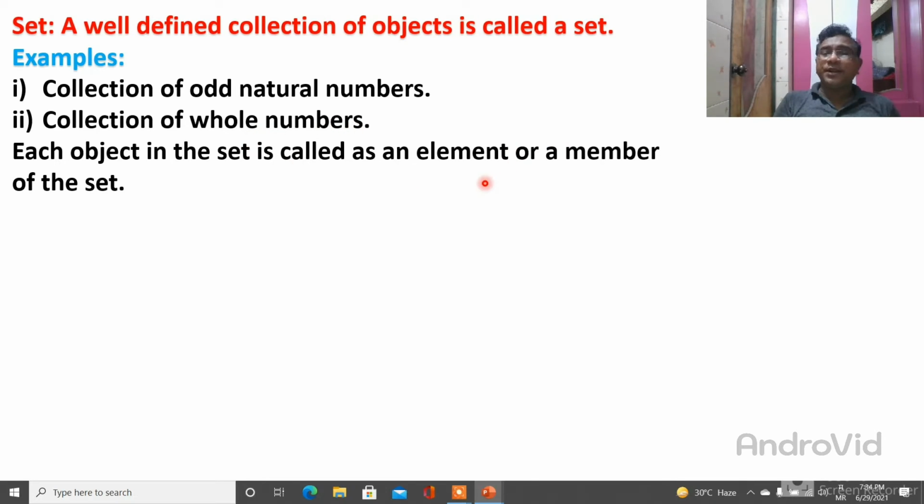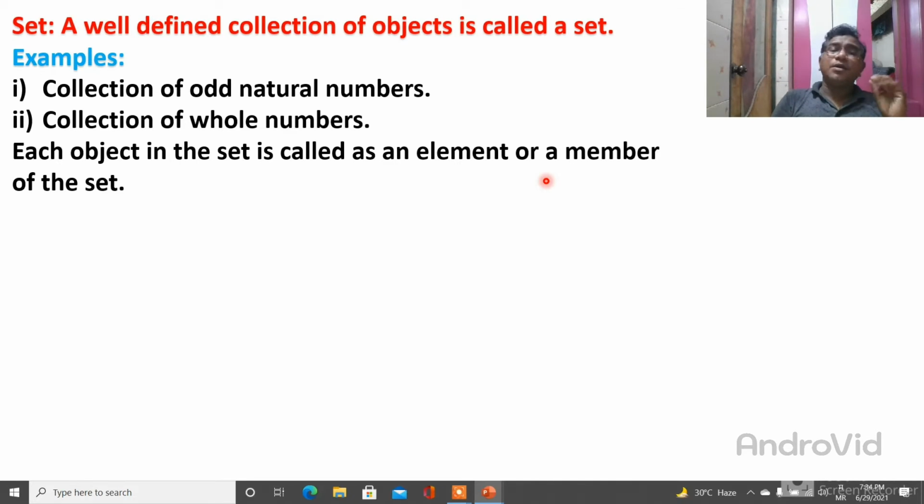Then what is an element or a member? Element means each object in the set is called an element, or it is called a member. I will explain again what is an element or a member. Each object in a set is called an element. I will give one example: A, E, I, O, U.